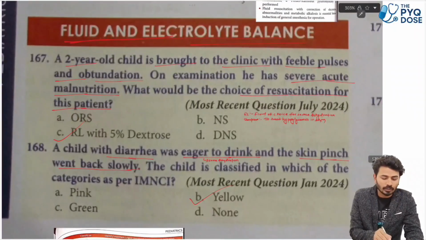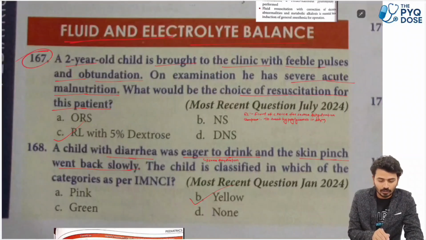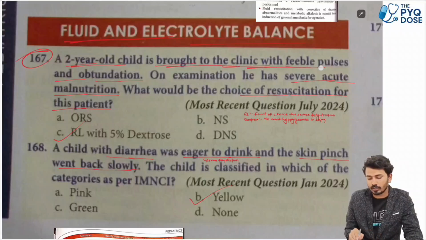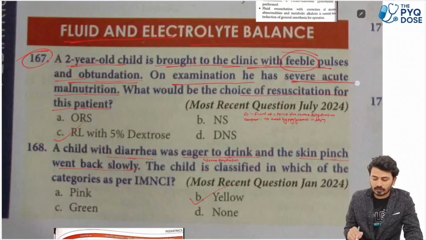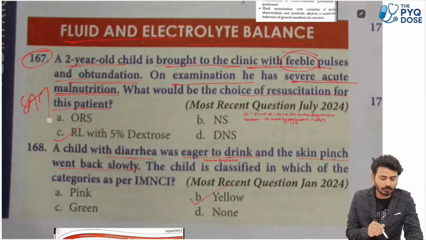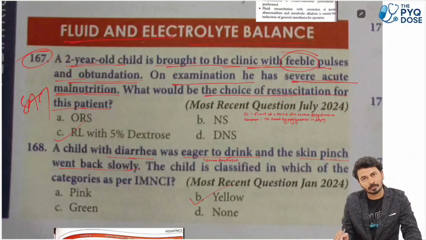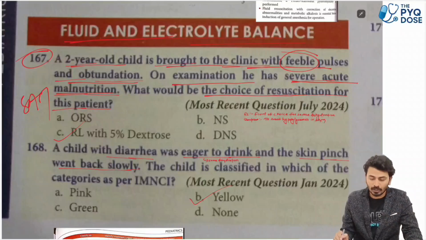So look, the 167 number question is stating a 2-year-old child is brought to the clinic with feeble pulse. The first buzzword you must remember: feeble pulse and obtundation. Next, on examination he has severe acute malnutrition. So severe SAM का case है, severe acute malnutrition. What would be the choice of resuscitation for this patient? Severe acute malnutrition का case है.